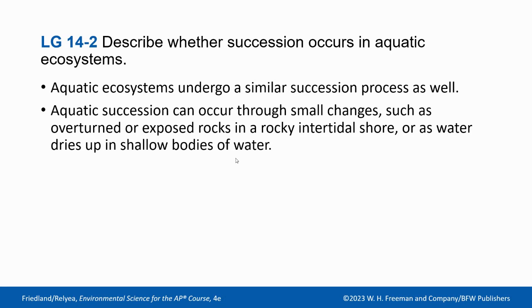So, if you flip over the rock in the bottom of a lake, the algae that were living there no longer have access to light, so they're probably not going to grow anymore. But that top of the rock probably does not have anything growing on it, right? So different species are going to move in, such as algae, and the algae is going to act like a lichen or a moss.